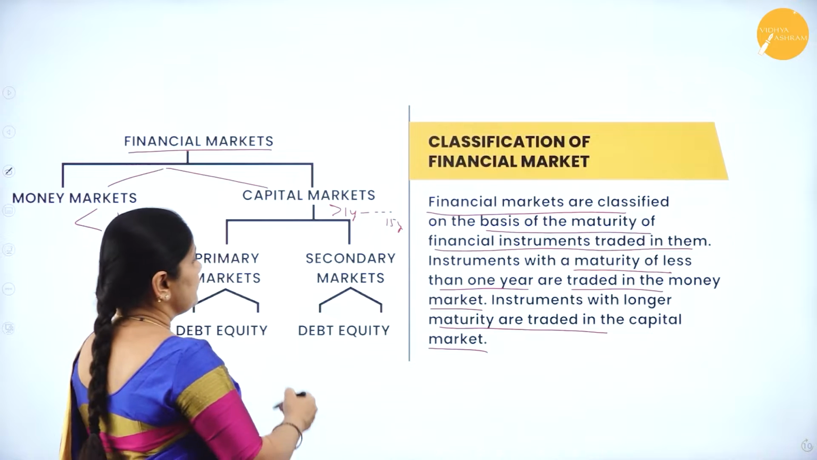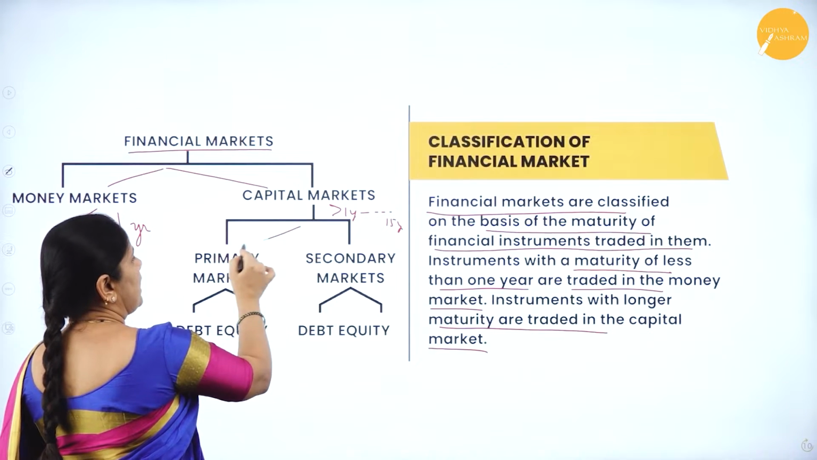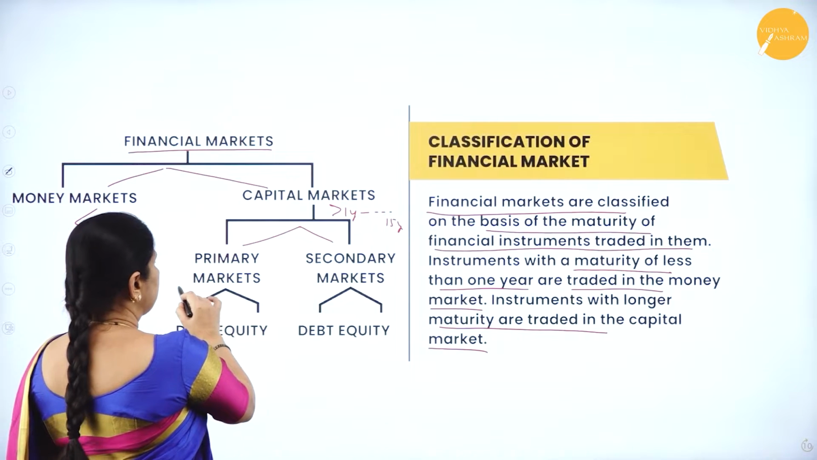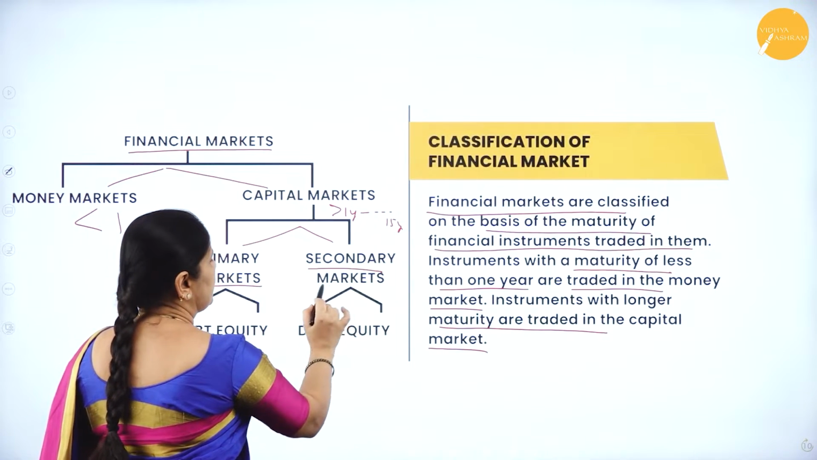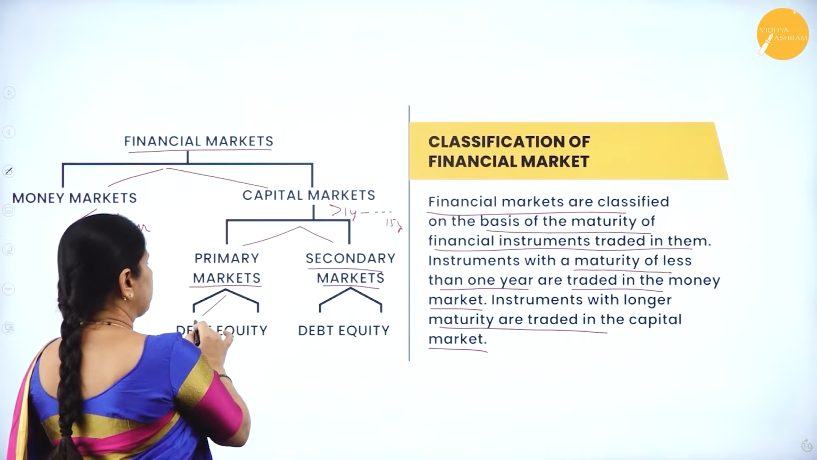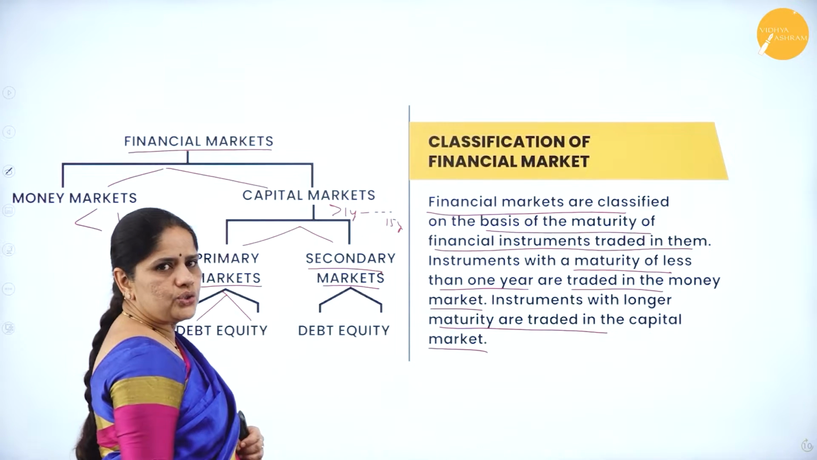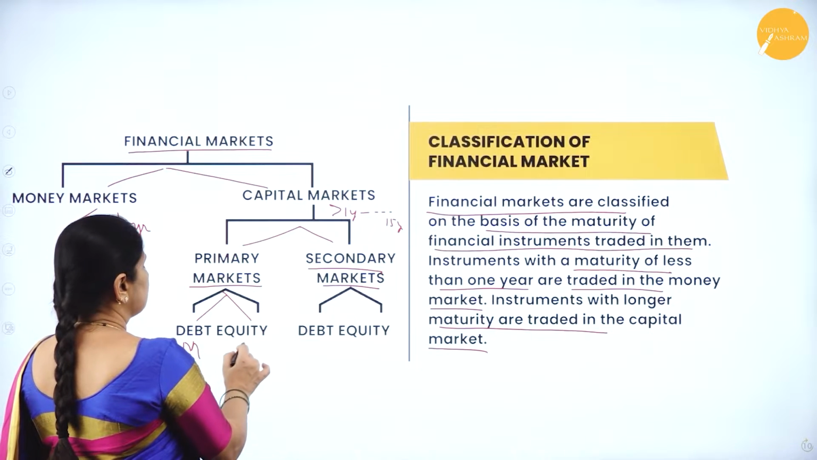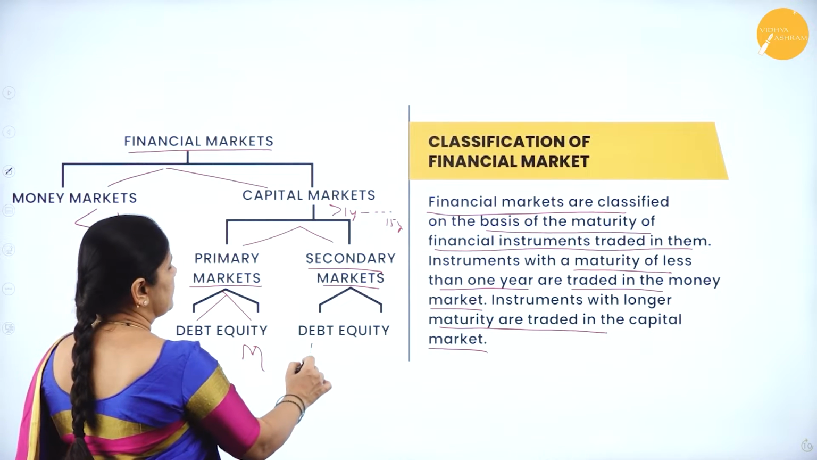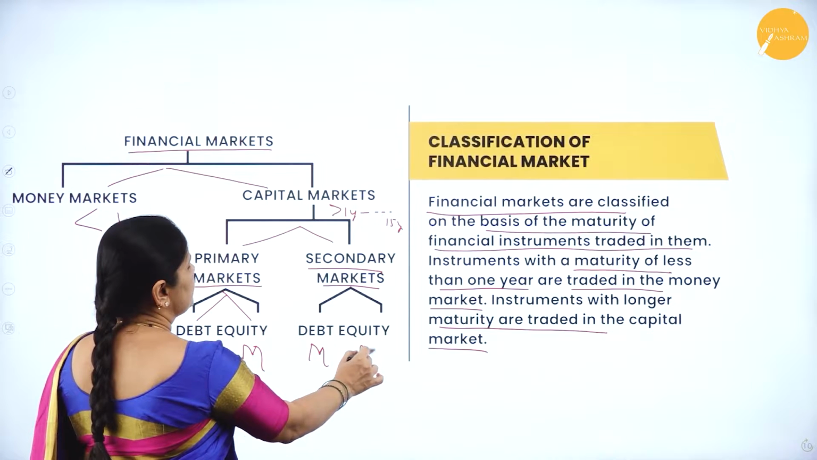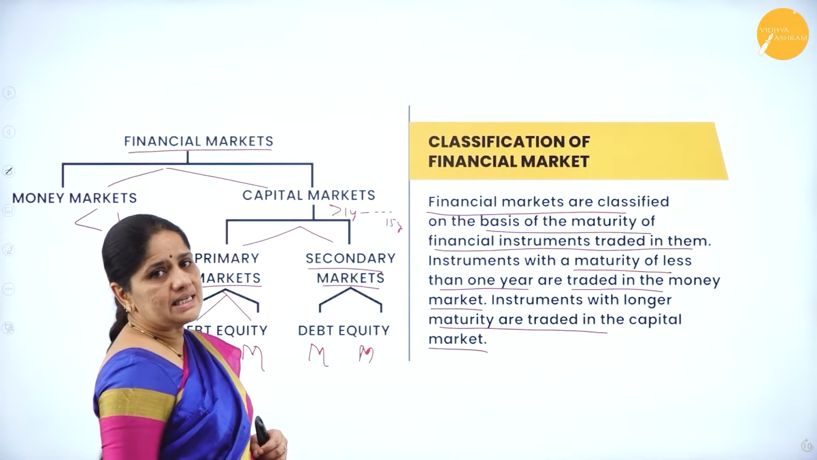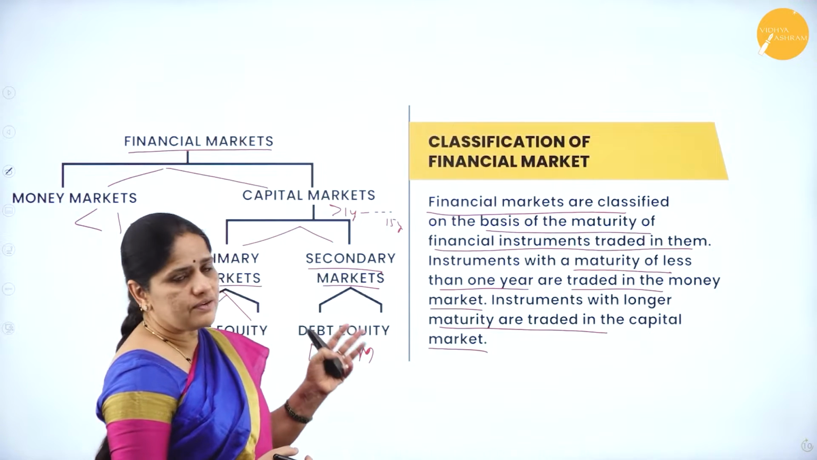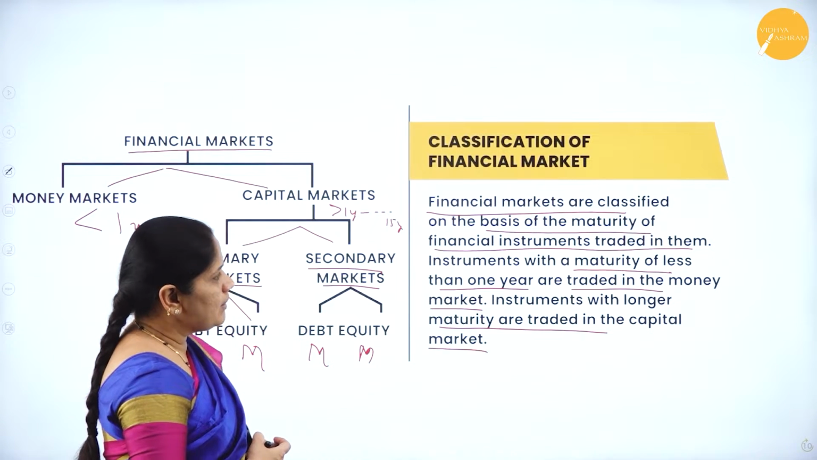Then again, we should also understand that capital markets are classified as the primary market and the secondary market. Now, in the primary market also, we have two types. The first one is the debt market and the equity market. Even in the security market, we have two types, that is, one is debt and the other one is equity. So, we have a classification of the financial markets.